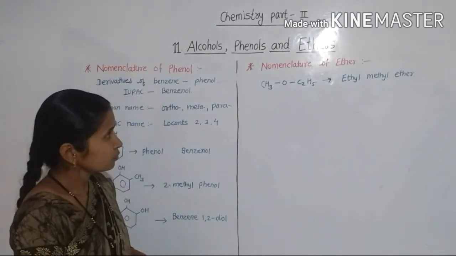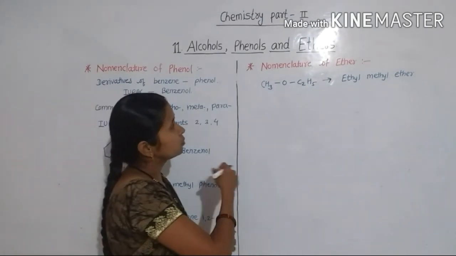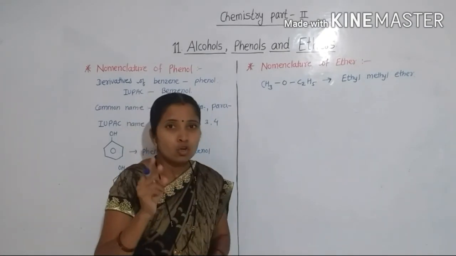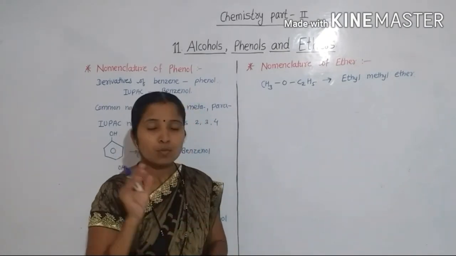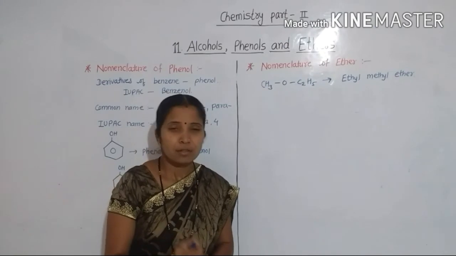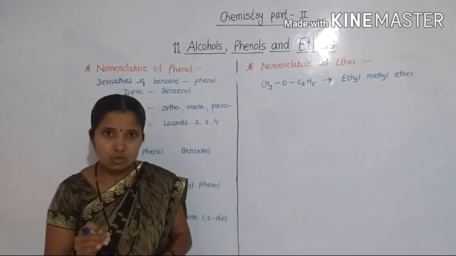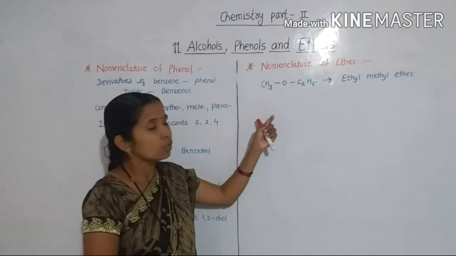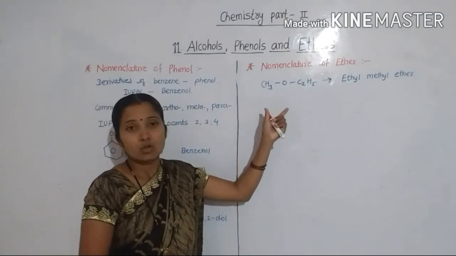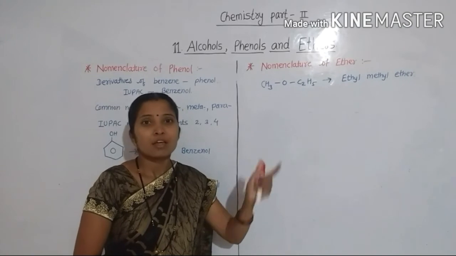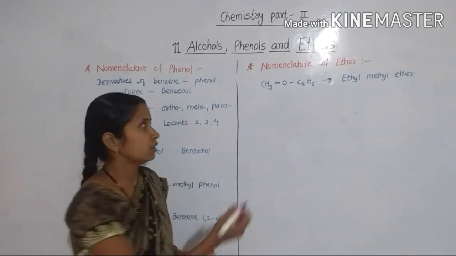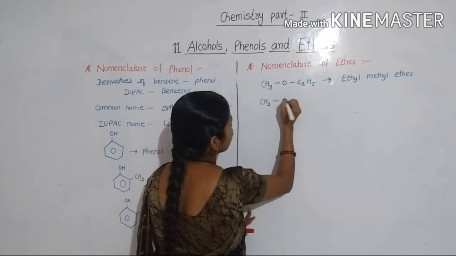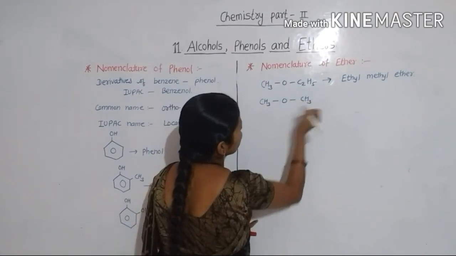Then if two alkyl groups are the same, we use the prefix di. Let's see an example: CH3-O-CH3.